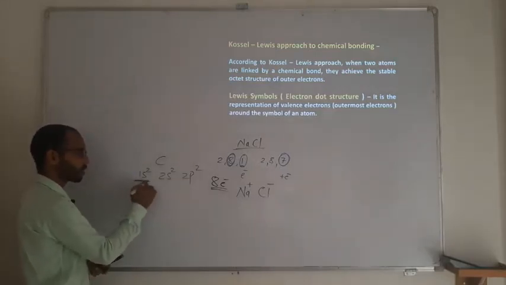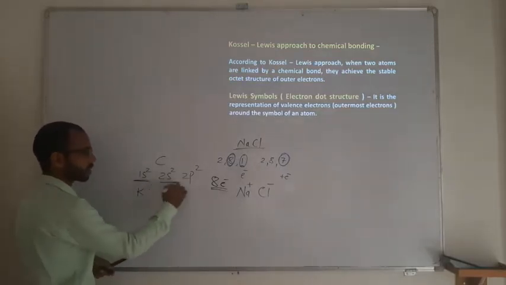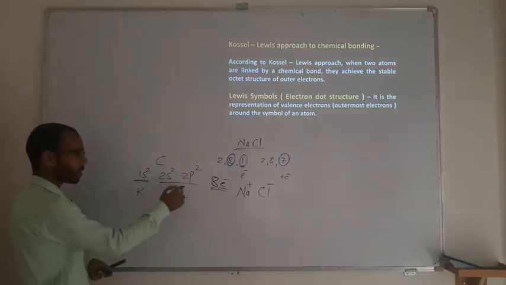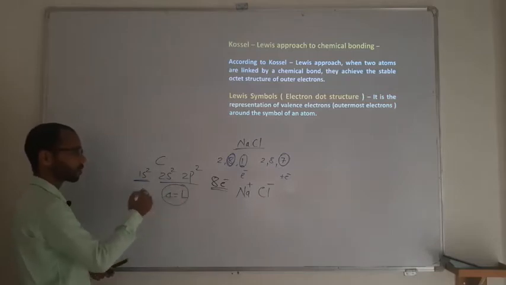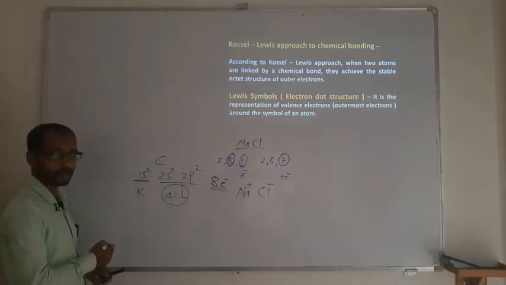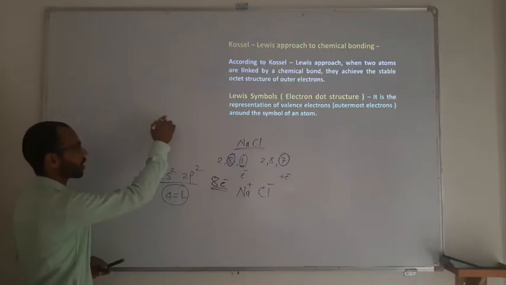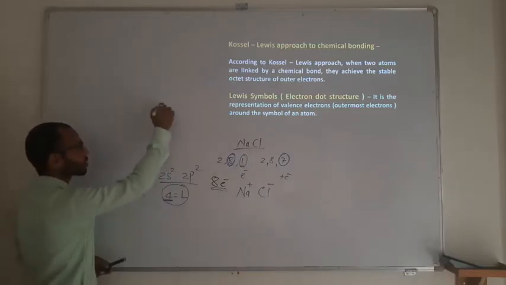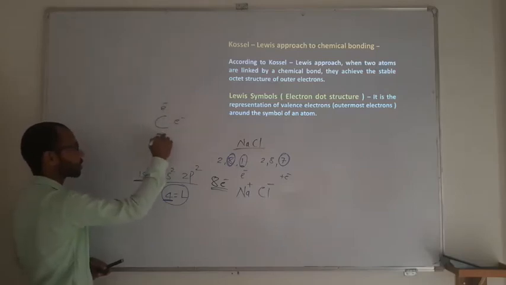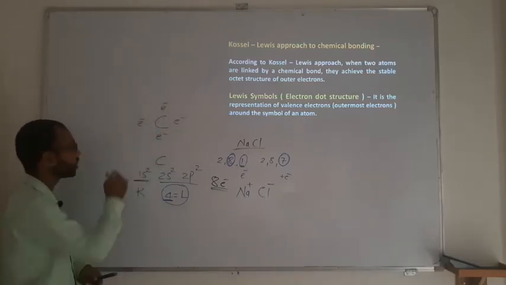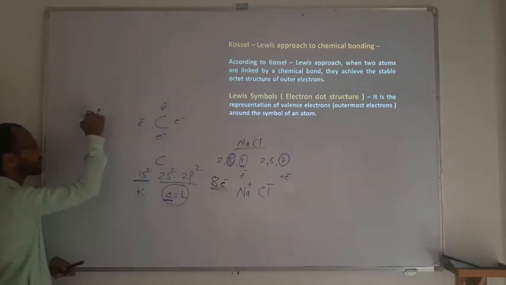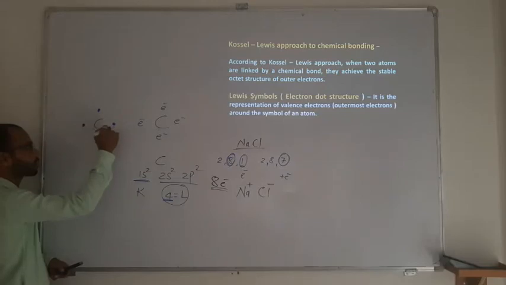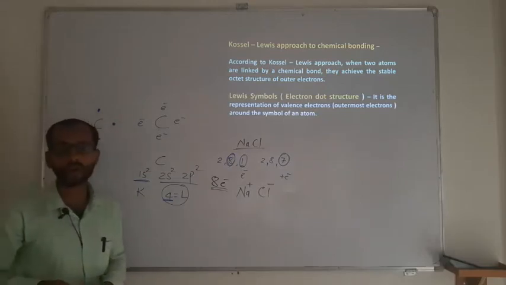So the first 2 electrons will be in the K shell, the next 2 plus 2, 4 electrons will be in the L shell. So the representation of this outermost shell of electrons with respect to dots: if I take a carbon here, as you can see there are 4 electrons. When you represent these 4 electrons around the carbon in terms of dots, this representation is called a Lewis symbol or a Lewis dot structure.